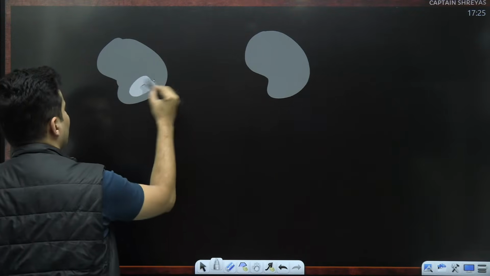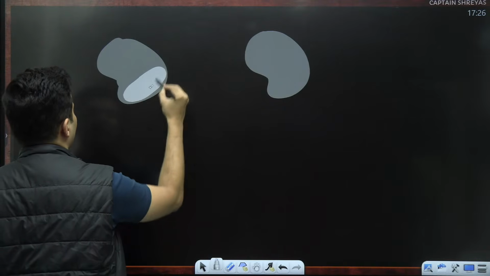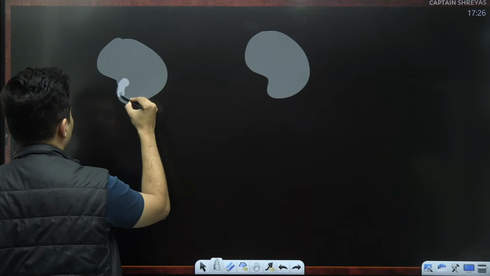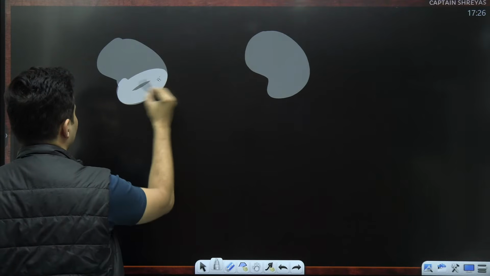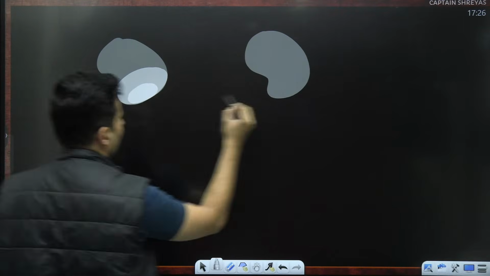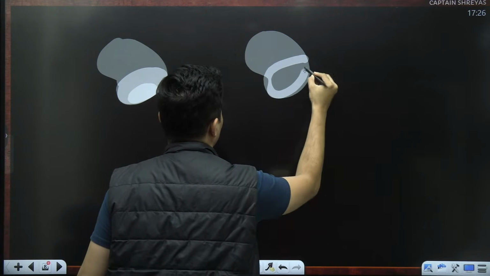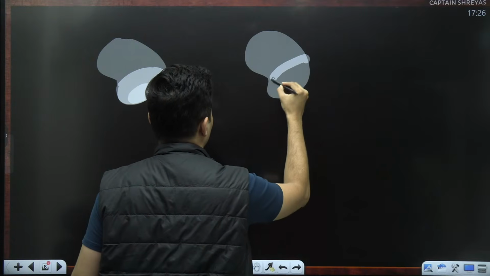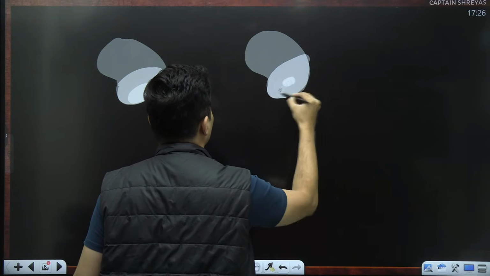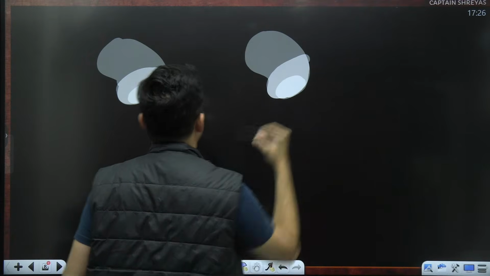Now maybe there is more mass concentrated here. It is more dense on this part. Maybe this part is more dense and this part is even more denser. Same thing over here. The lower part is made of an alloy maybe. The alloy is heavier here and this part is even more dense.